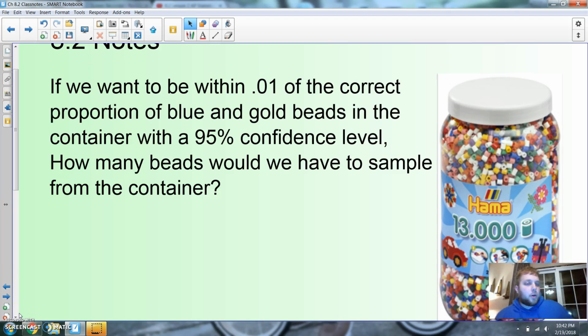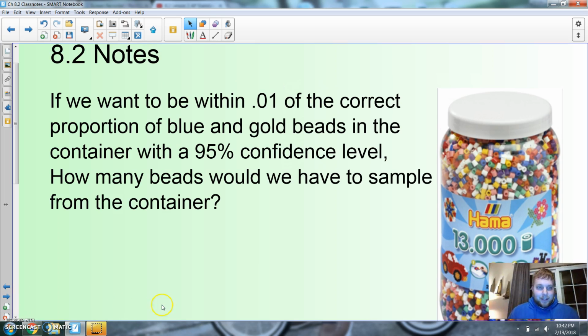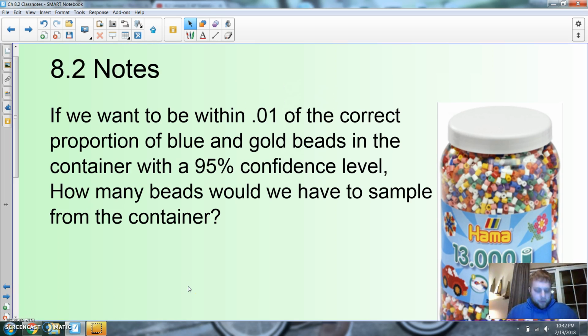Woo! Alright, here we go. We are going to finish up 8.2 today. Alright, this should be short and sweet, but usually when I say that, it's either short and never sweet, right?